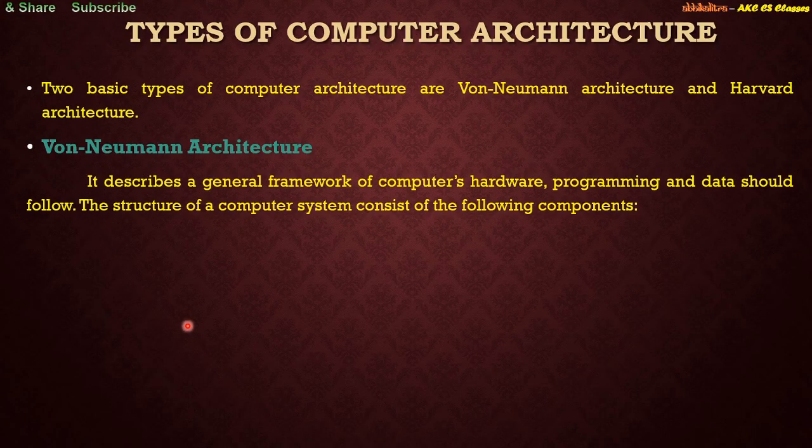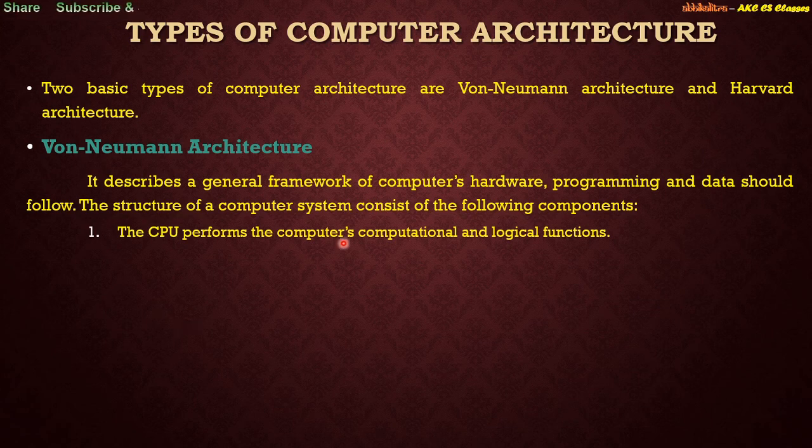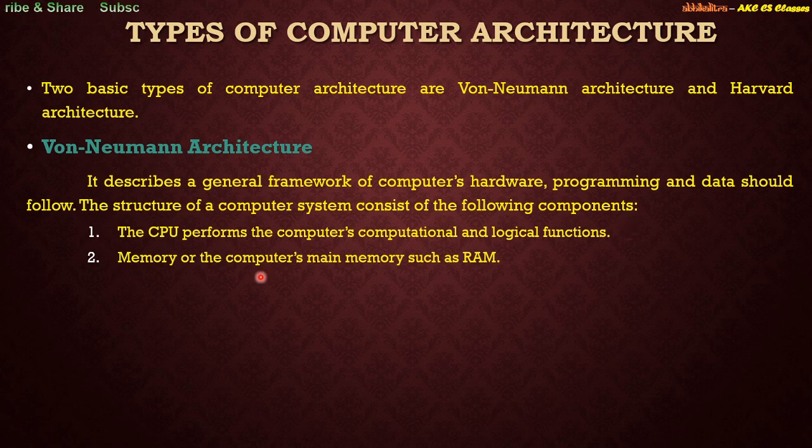The structure of a computer system consists of the following components. So what is the basic structure of a computer system that von Neumann follows? The CPU performs the computer's computational and logical functions. The CPU over here means the arithmetic logic unit, which is responsible for computing the computer's computational and logical functions, right? The next is memory, the computer's main memory such as RAM. So it will be using RAM as the memory to store the instruction and data for execution, right?